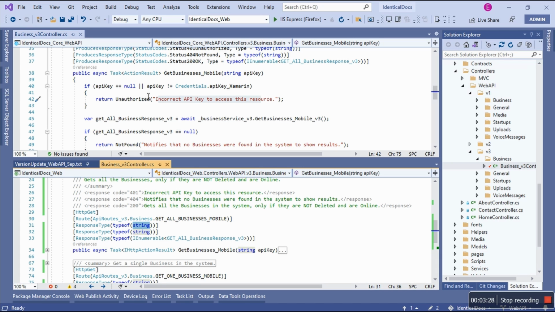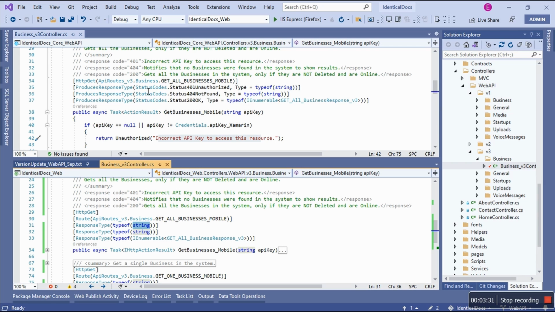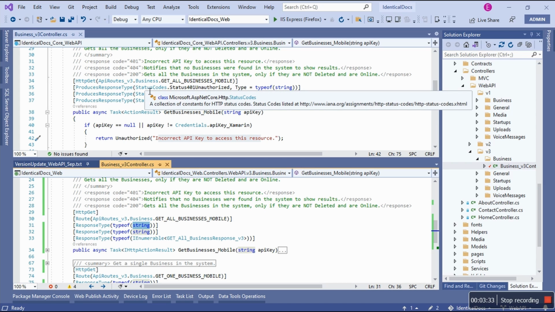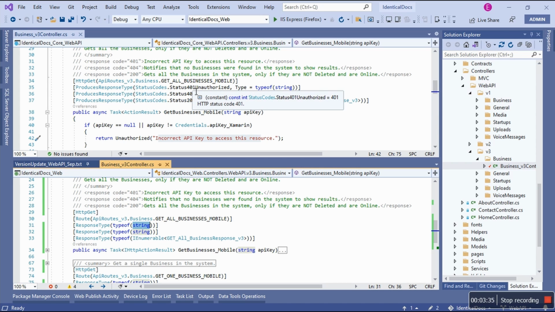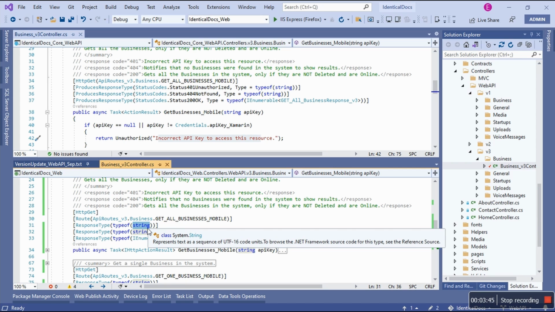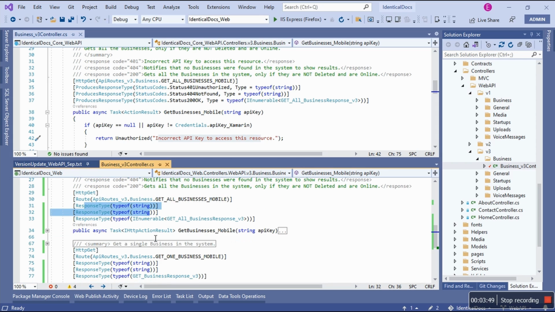Why am I saying this? Because in .NET Core, we are using this object status code. It gives us these enumerable or constant values like 401 unauthorized, 200 OK, but in .NET Framework we don't have the flexibility. Okay, but this is okay for now.